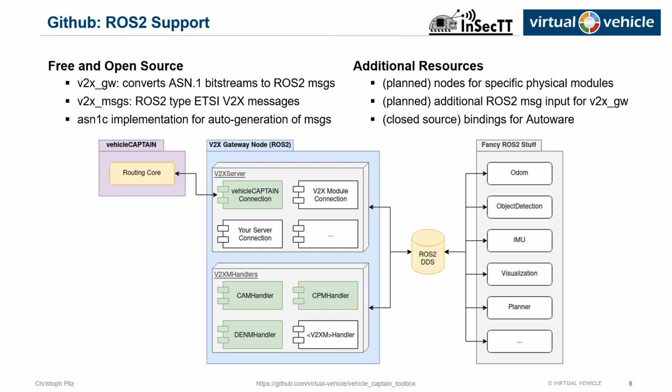These ROS2 type V2X messages are part of the library collection. The messages are generated from specification source with specialized tools from the tool section. The ROS2 messages are then finally distributed to the automated driving stack. Sending of those V2X messages works exactly the other way around.